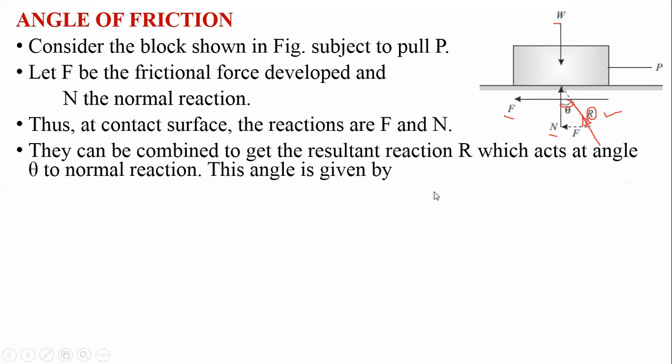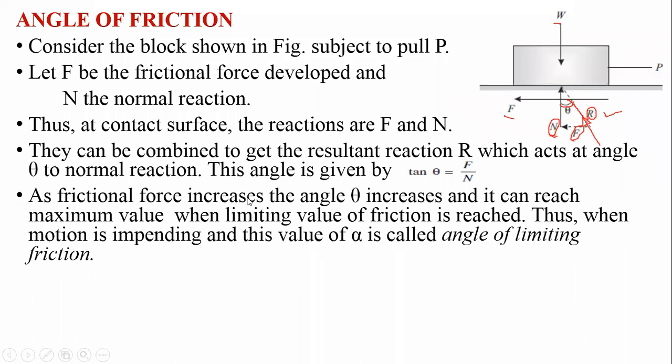This angle is given by, if you make this triangle over here, this force is F, this force is N, and this angle is theta. Now tan theta is the opposite side upon the adjacent side, that is F upon N. That's why tan theta is equal to F upon N.